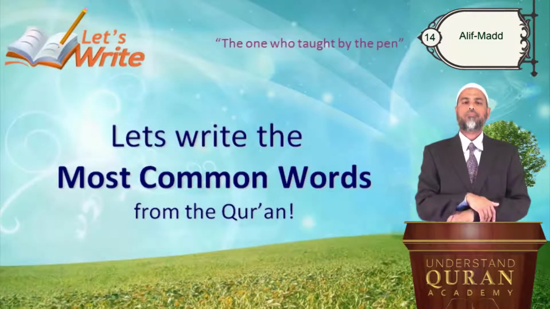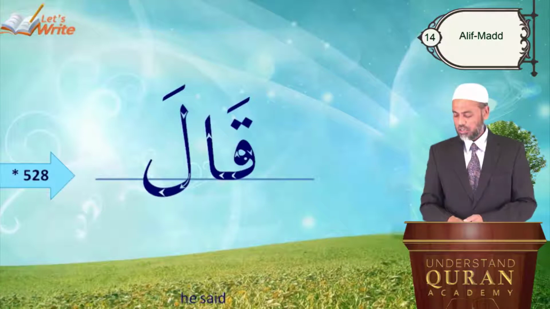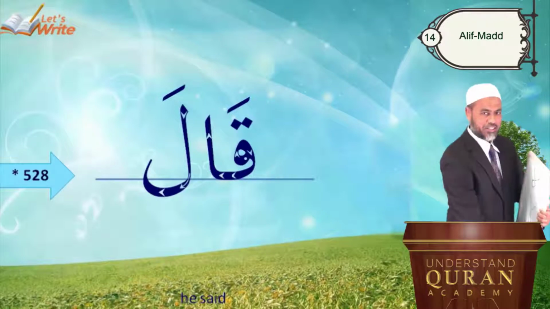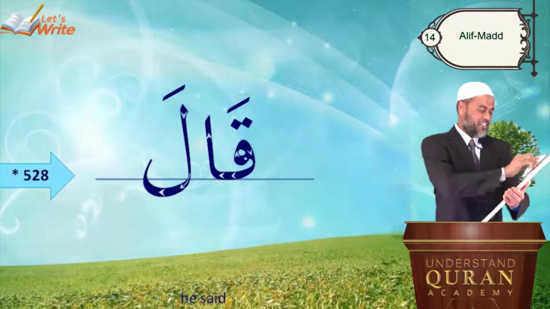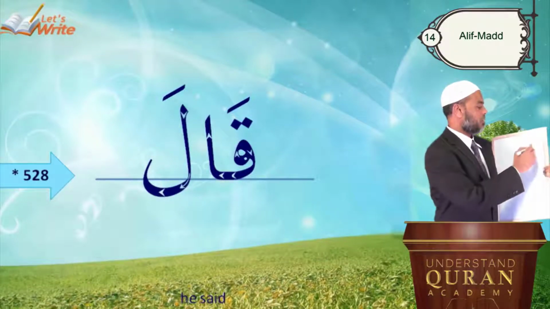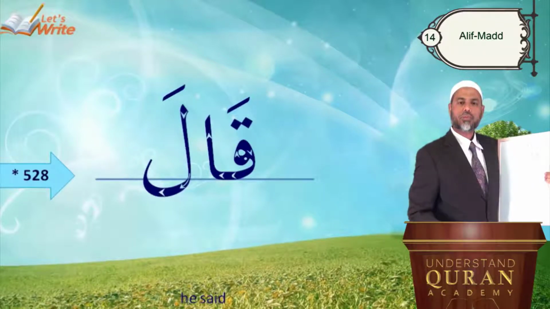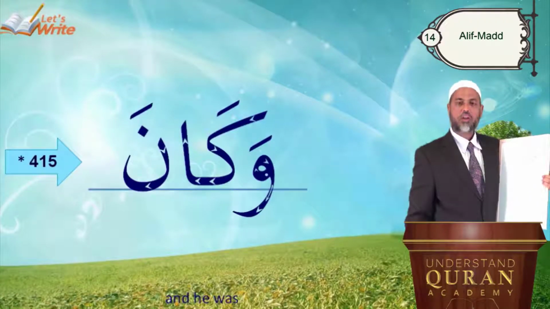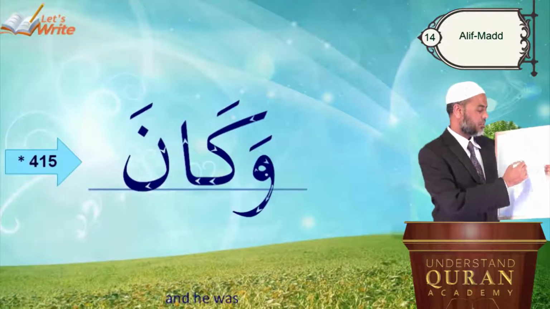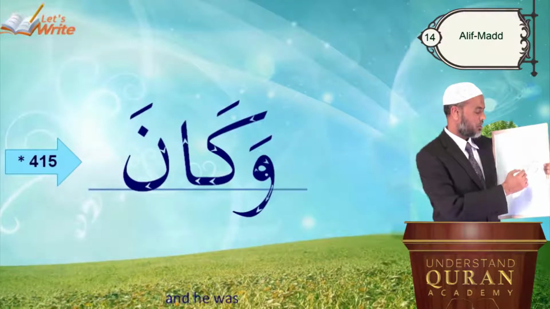That's it. Let's write the most commonly occurring words from the Quran. قال, qala means he said. How many times? More than 500 times. Qala, he said. Wa kana. Kana means he was. And wa means and. Wa kana. You can do like that also, or you can write ka like that also.